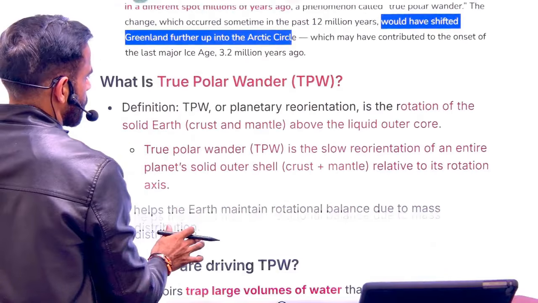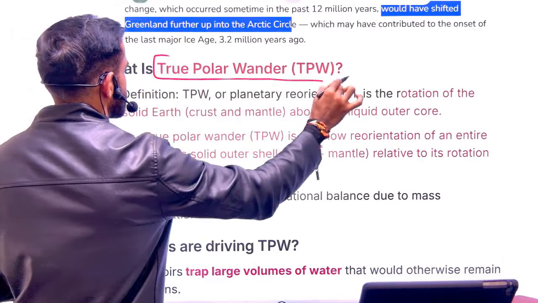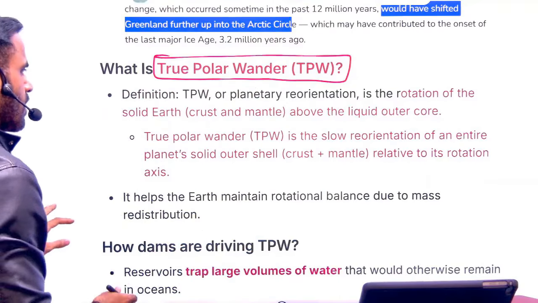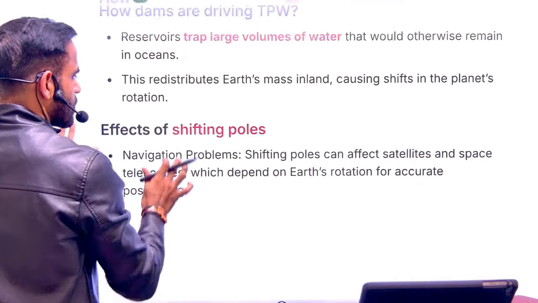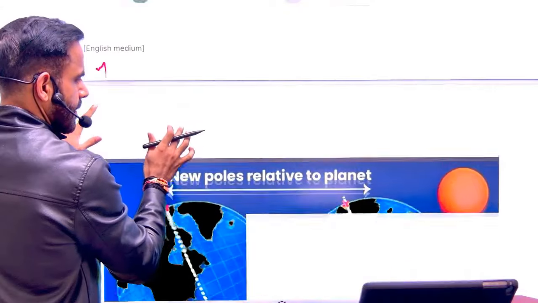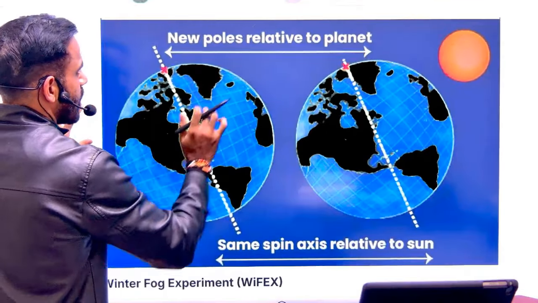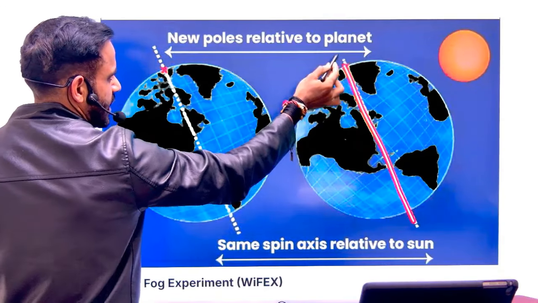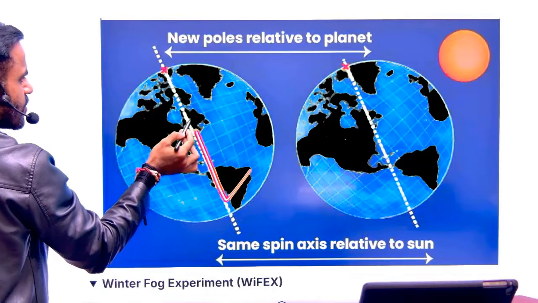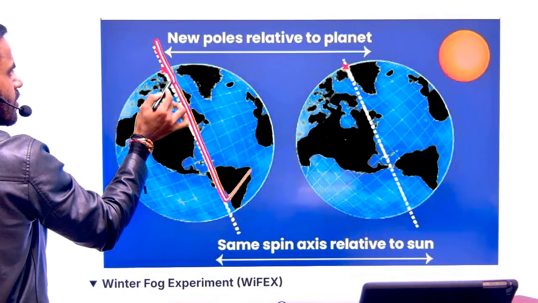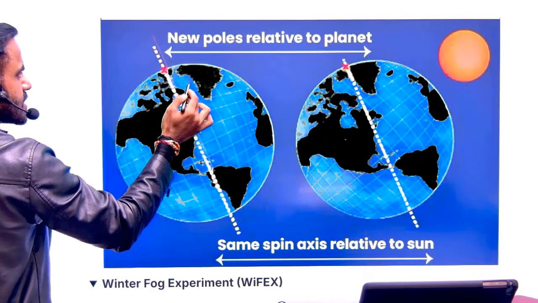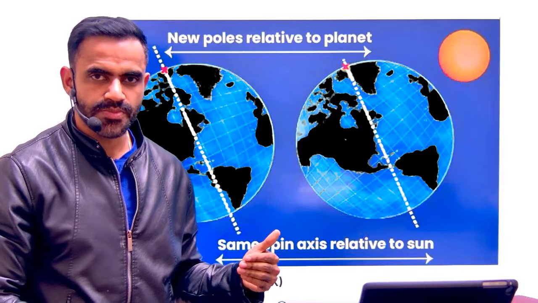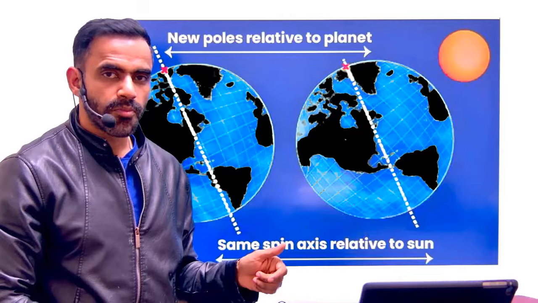Let me show you the poles condition. This phenomenon is referred to as polar wander. Polar wander basically means the shifting of the poles. Okay, so this is how it looks. Now understand, there are two scenarios. In one scenario, the polar line passes through Greenland. In the other scenario, it passes westward. That means it is moving away from Greenland. This situation basically refers to the shifting of poles, and this is polar wander.